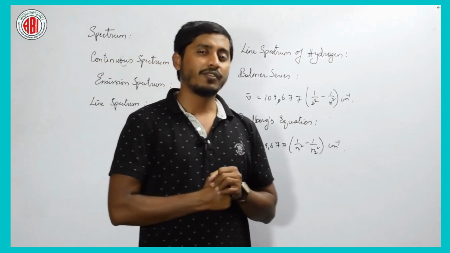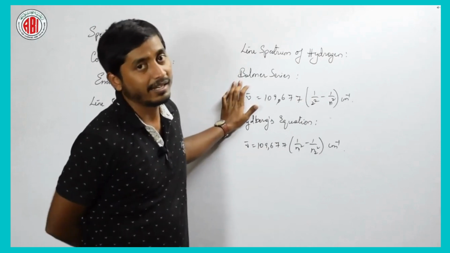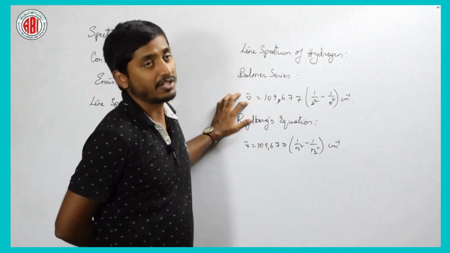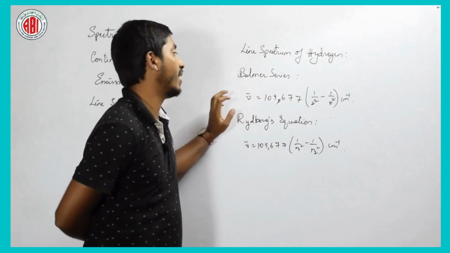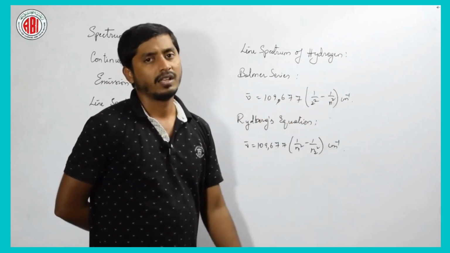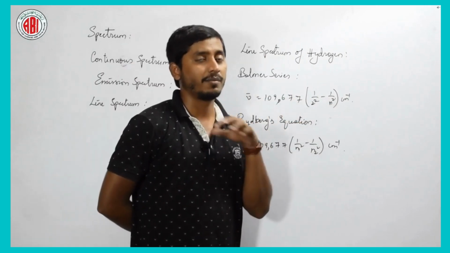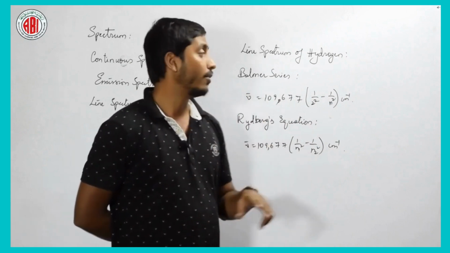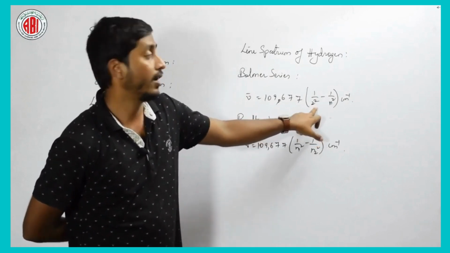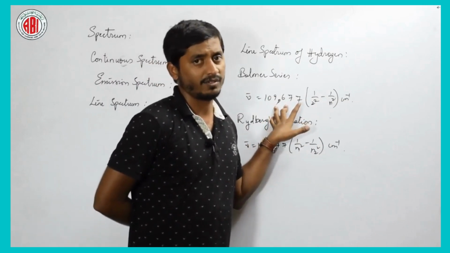Based on it, there are a few scientists who discussed a few things. Balmer is a scientist who tells that the wave number of a radiation is always given by 109,677 into 1 by 2 square minus 1 by n square, right. What is this n? n is the number of the energy level from which it has to fall down, that is, other than 2, it should be more than 2, that is 3, okay, that is n. Is it clear? There is a fixed constant value for most of the atoms, right.